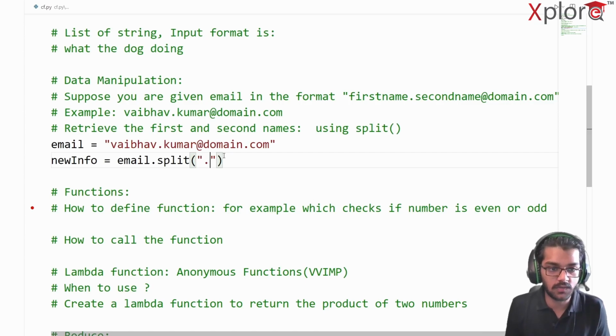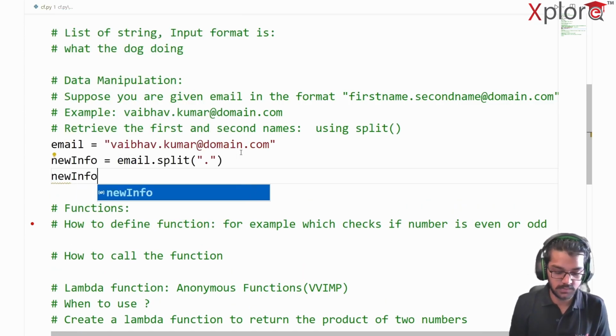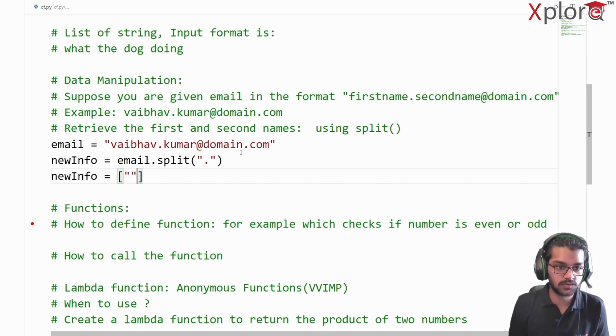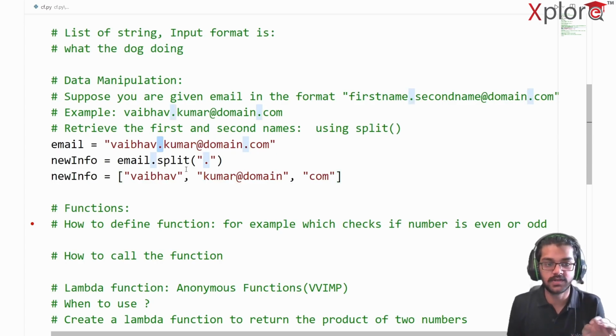So now new info is going to contain Vaibhav, and on the basis of dot it has split, so Kumar at domain dot com. Quite simple, right? By the way, this .com, again, this will be split, so that's my bad. So on the basis of dots, it's going to get split.